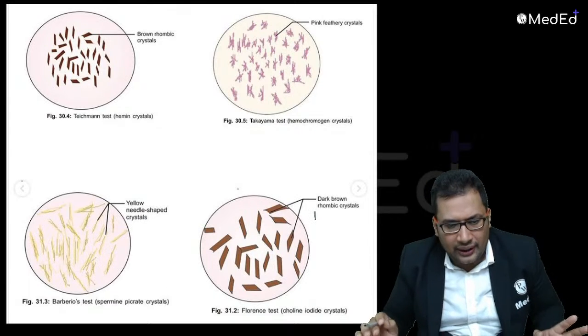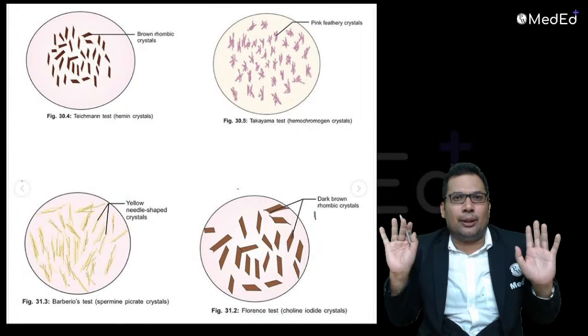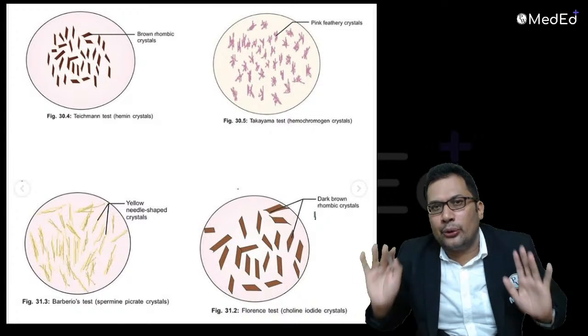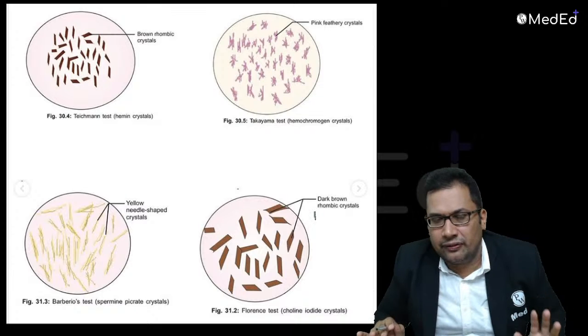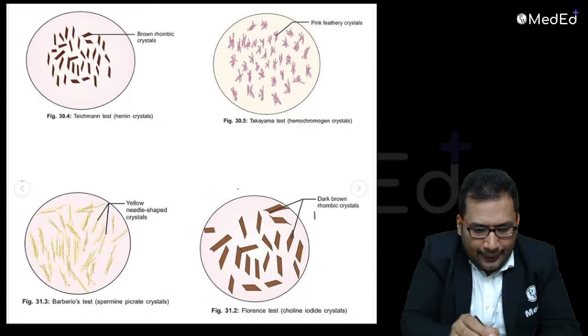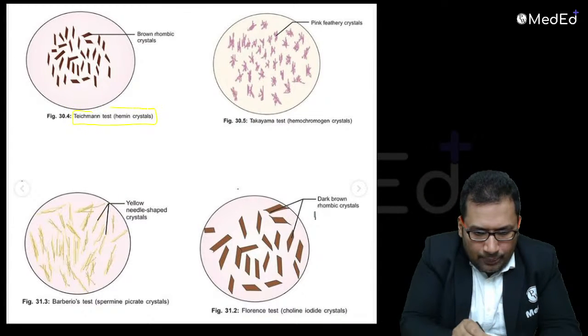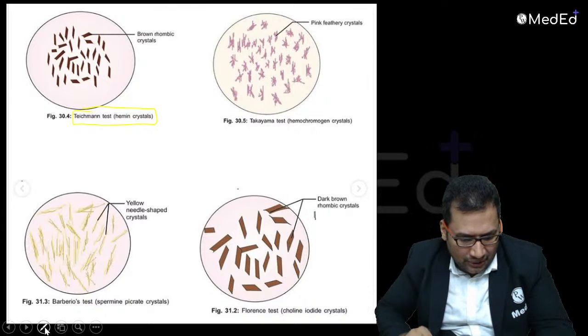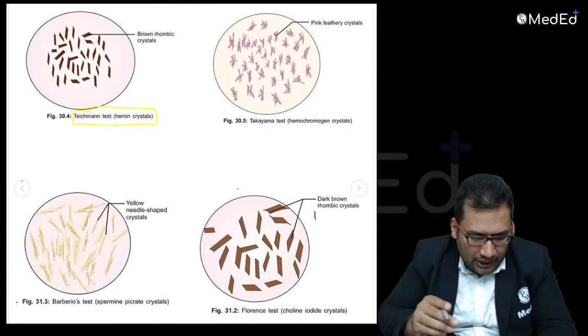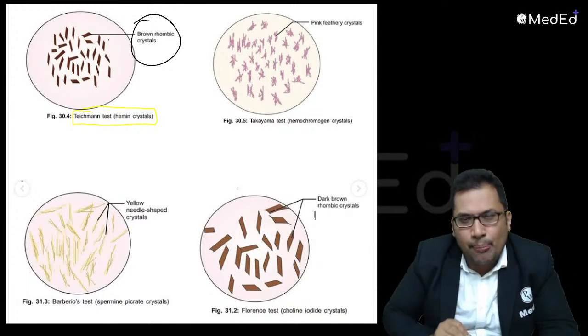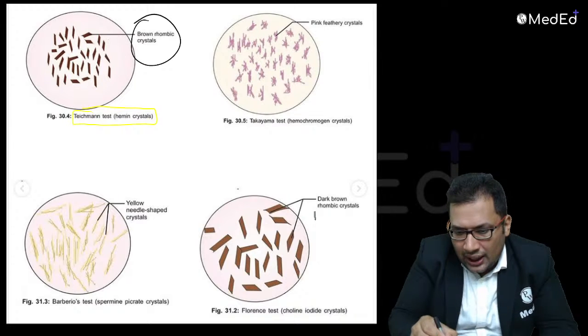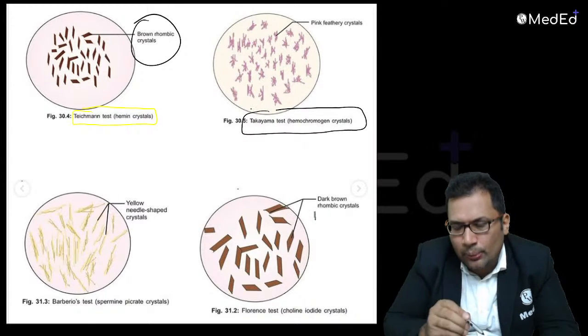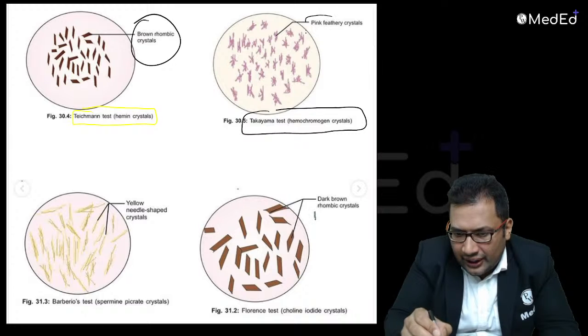Good. Now look at this very important image. A sure question, 100% there will be one question from this. The Teichmann test shows brown rhombic crystals. Very important. The Takayama test, also known as the hemochromogen test, shows pink feathery crystals.